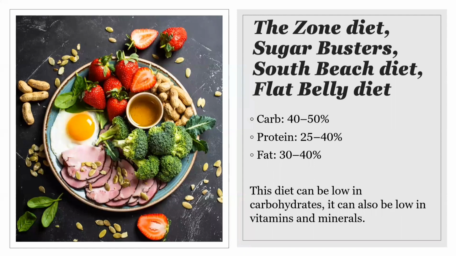Moderate carbohydrate, high protein, moderate fat approach examples are the Zone diet, Sugar Busters, South Beach diet, Flat Belly diet. 40 to 50% carbohydrate, 25 to 40% protein, 30 to 40% fat. This diet can be low in carbohydrates. It can also be low in vitamins and minerals.